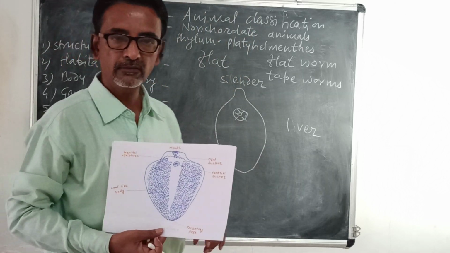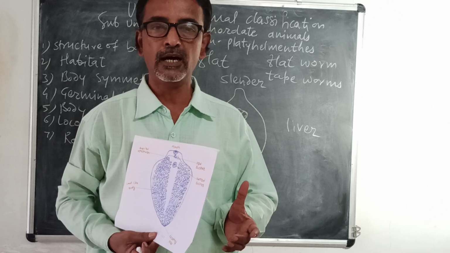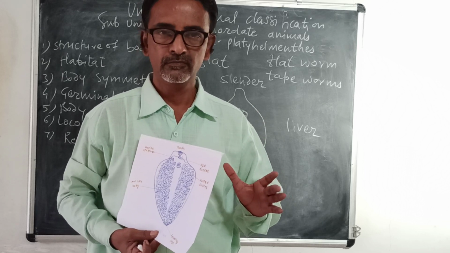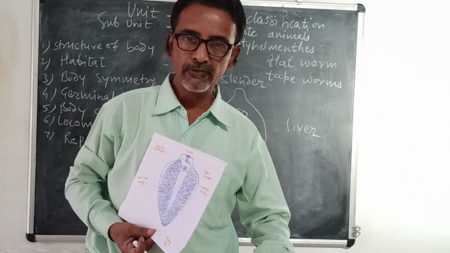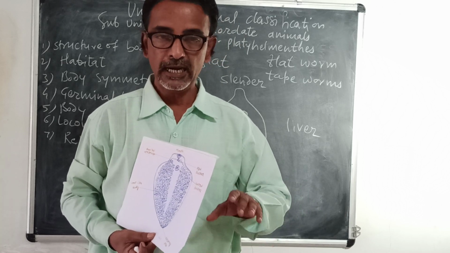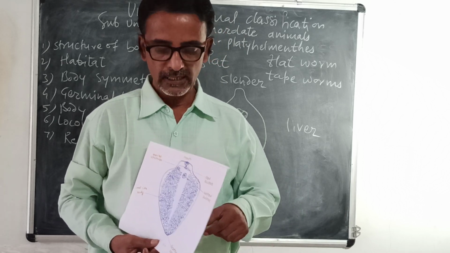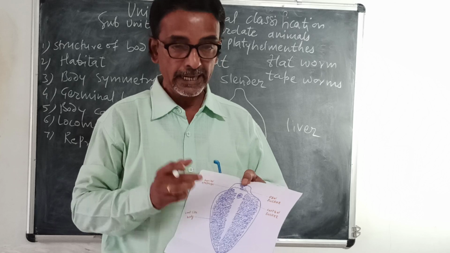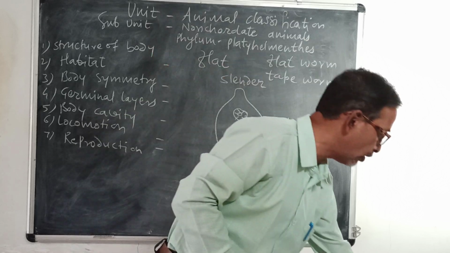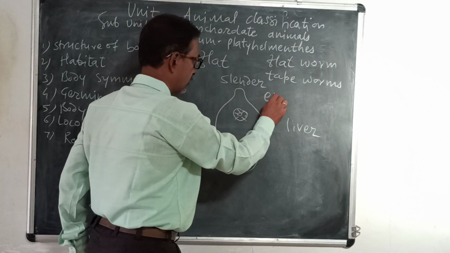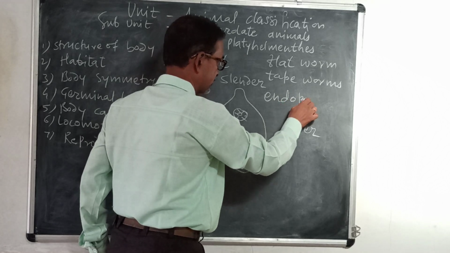Then habitat of this animal. Most of the animals are free living. Free living means either aquatic or terrestrial, and some are parasitic, and mostly they are called endoparasites.